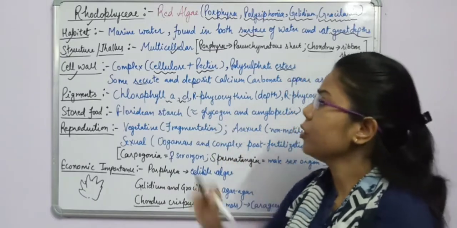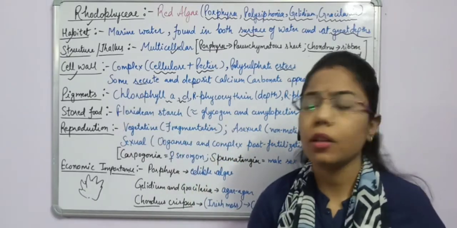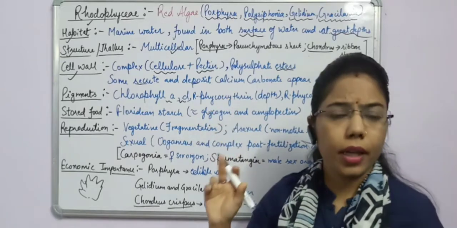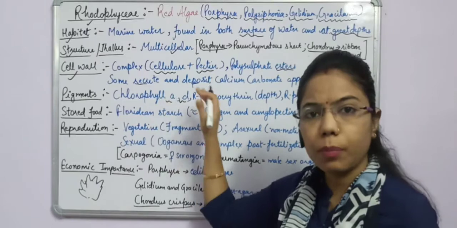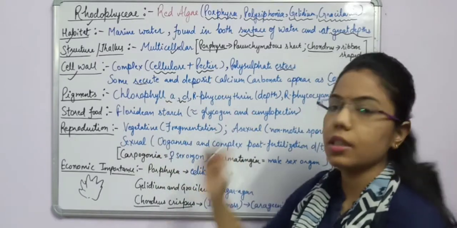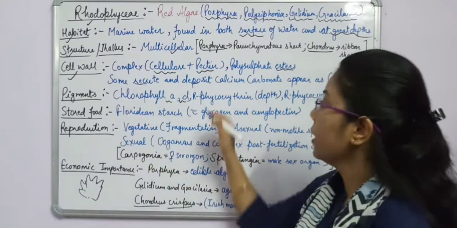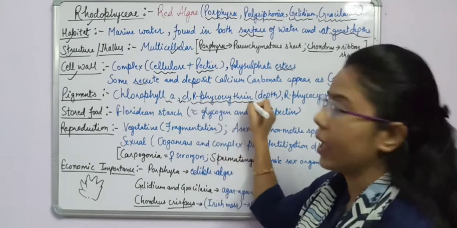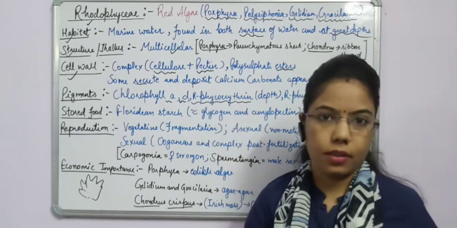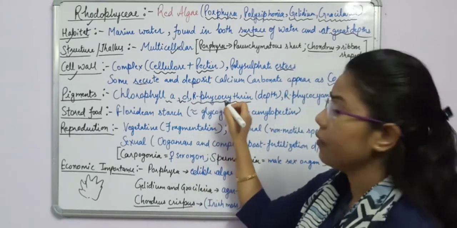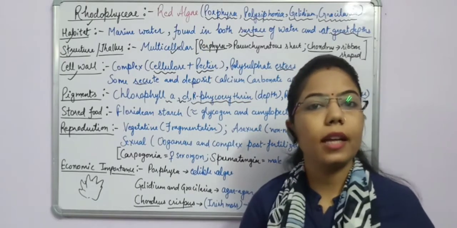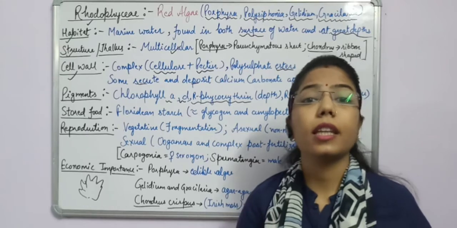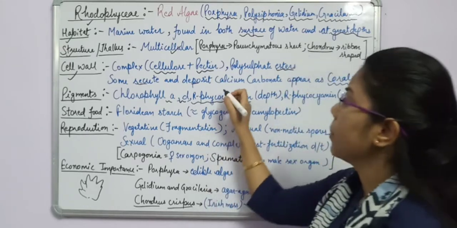Okay, the pigment color that we see appearing is due to which pigment? Due to the dominant pigment. Here the chlorophyll A and D is present, but along with this there is one important pigment, that is R-phycoerythrin, and due to this R-phycoerythrin pigment the red algae appears red in color. Why are red algae red? Due to the presence of